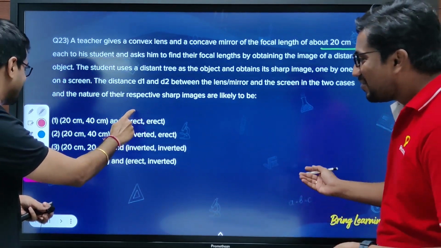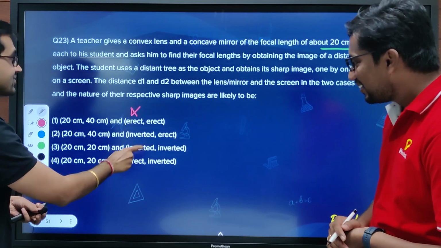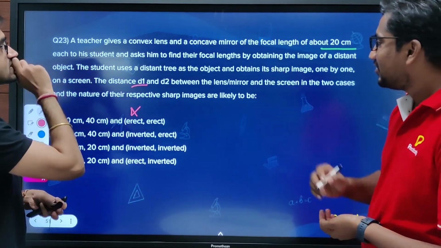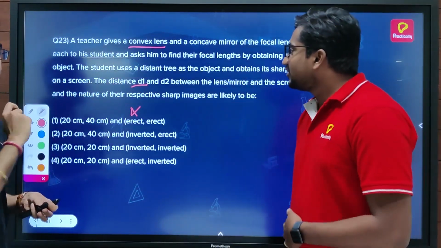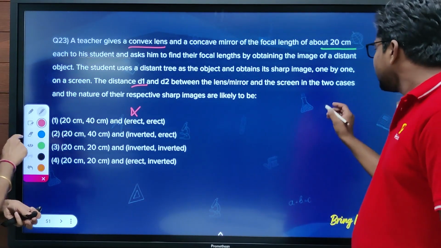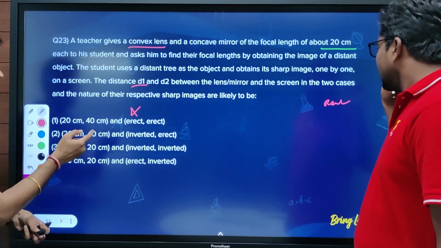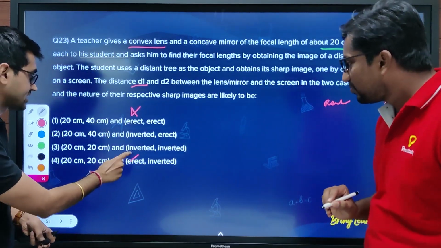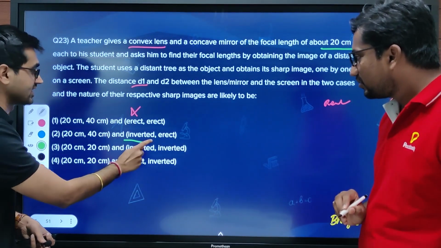Erect cannot be. For the first case, D1 is what lens? It's a convex lens. So it is going to make a real image. Real, correct. So erect cannot be. Erect is gone. This means it is inverted, either this or this.